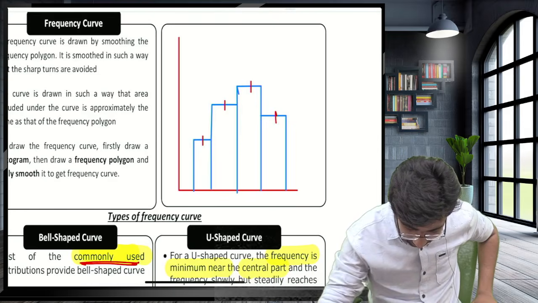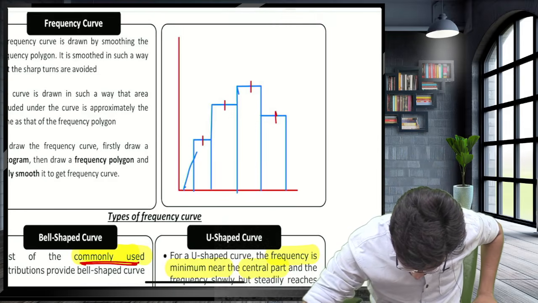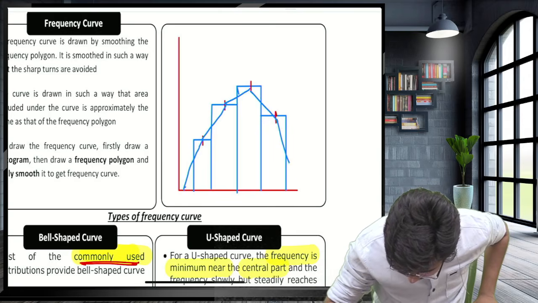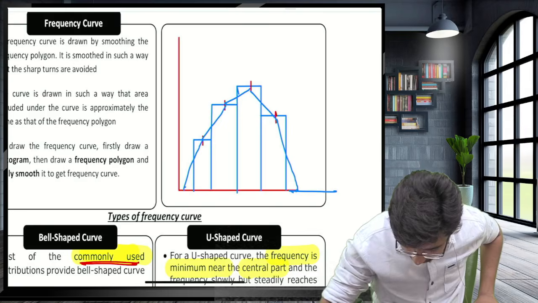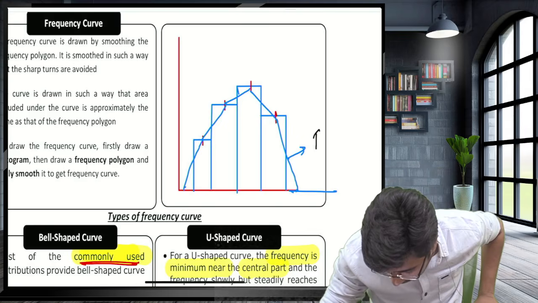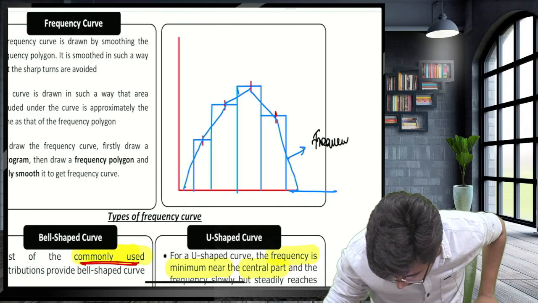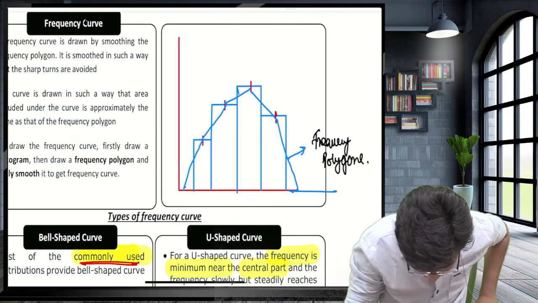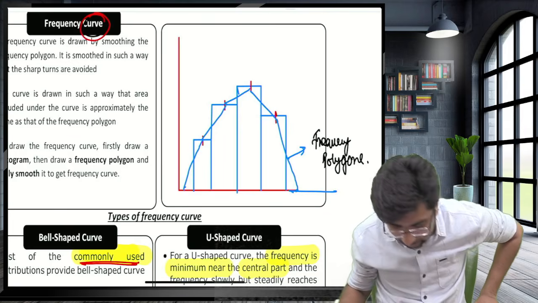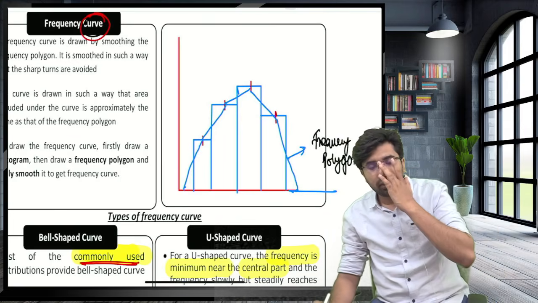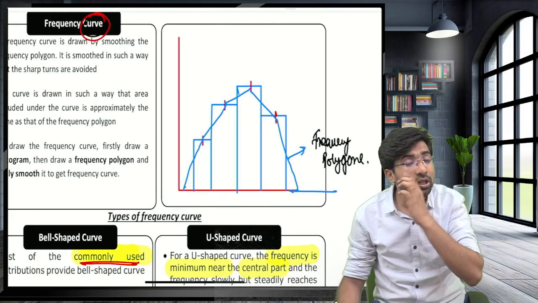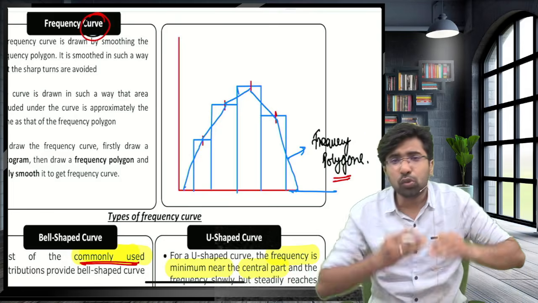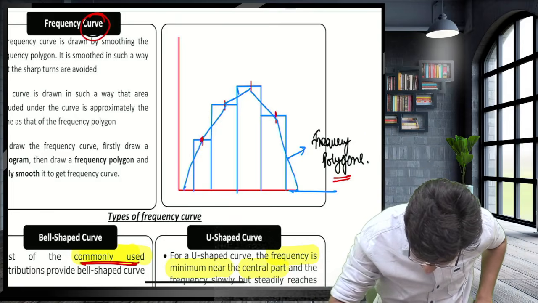After the histogram, by joining the midpoints, this blue one is the frequency polygon. Guys, here is the frequency curve. If you are having a frequency polygon, made by joining the midpoints of the histogram, now smooth it. Its edges are very sharp.